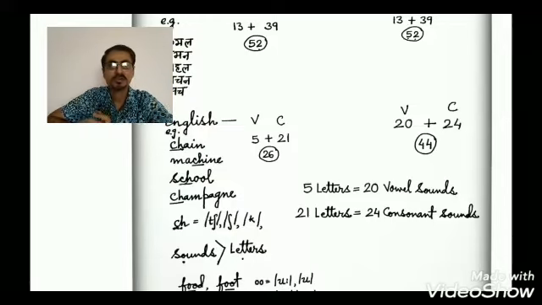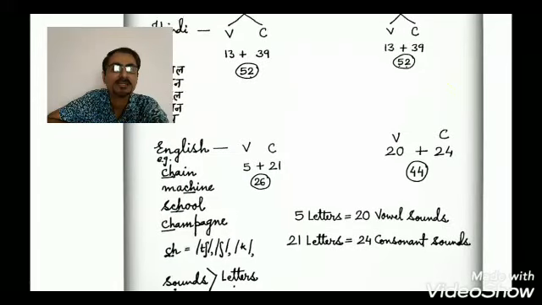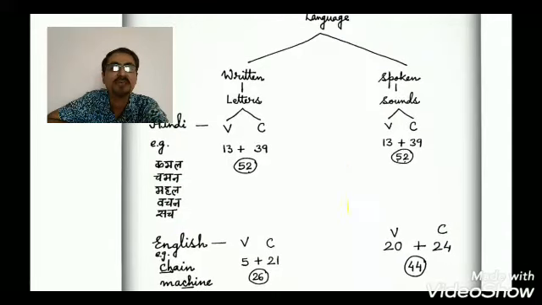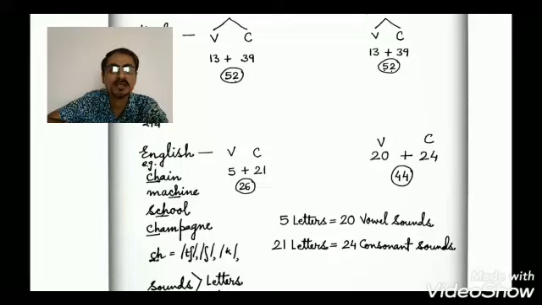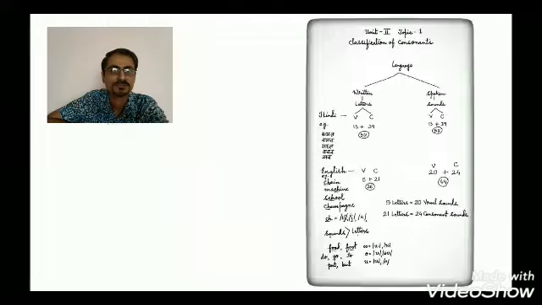So we are going to discuss today the 24 consonant sounds. That is the secret behind the difficulties in pronunciation of English. We have 26 letters and 44 speech sounds. In Hindi we have 52 letters and 52 sounds. So you see that there is no one-to-one correspondence between the sounds and letters of English.